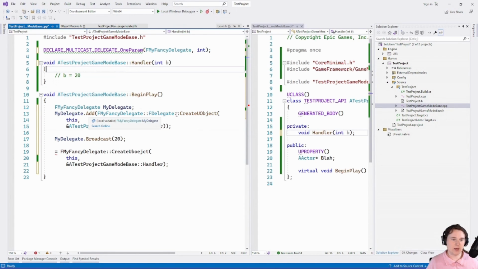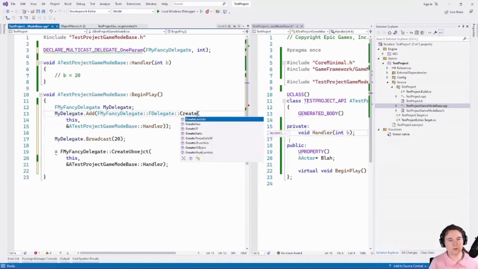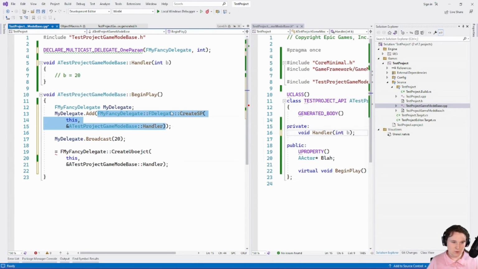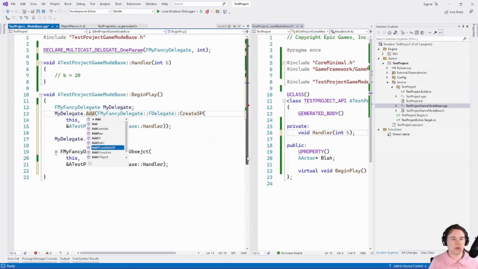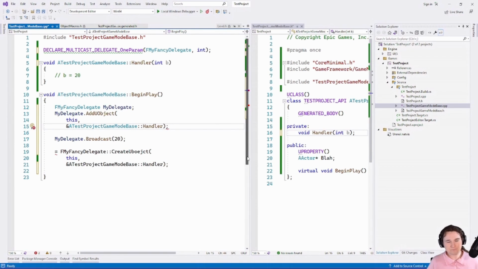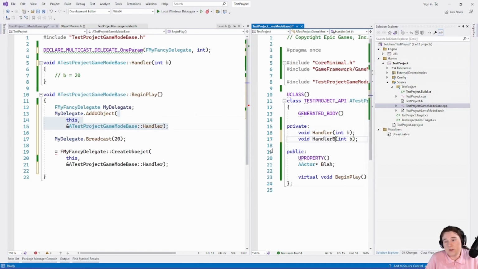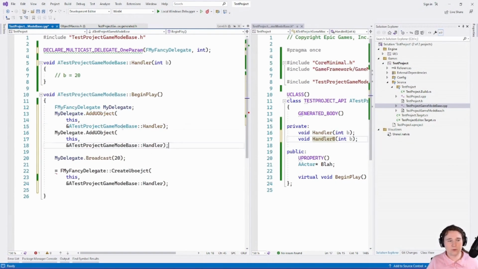So in a multicast delegate, if I want to do CreateSP, like a shared pointer, you can do it this way. You create the shared pointer delegate by accessing this FDelegate, and that returns a delegate that you can then add. Or you can just add it directly, apparently. So you can add all of these directly and bypass that extra indirection. If we had multiple handlers, obviously these handlers can be on multiple objects. They can be wherever you like.